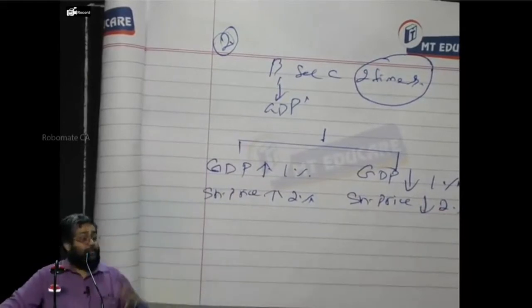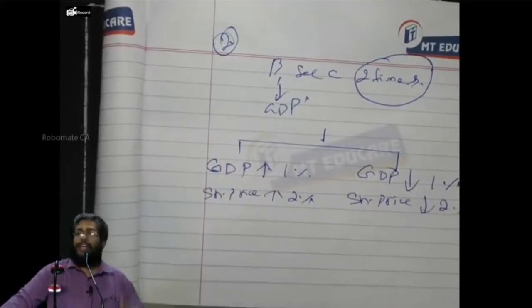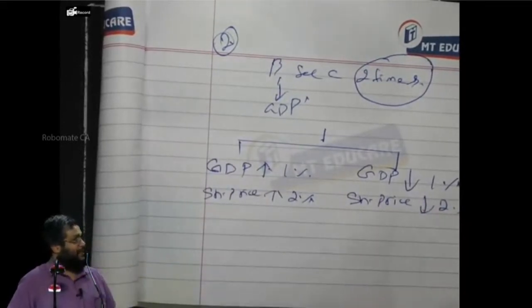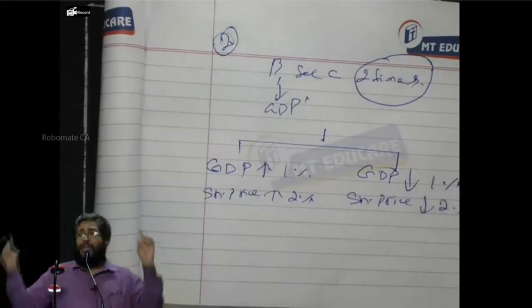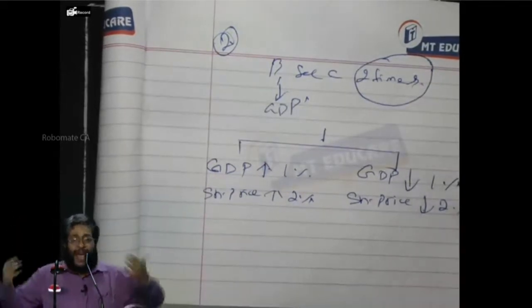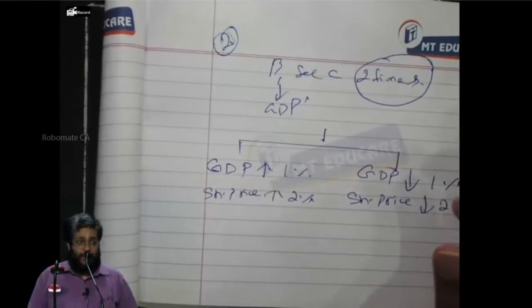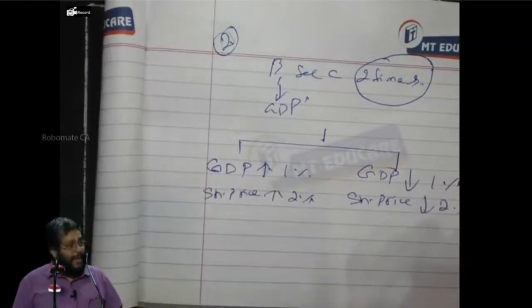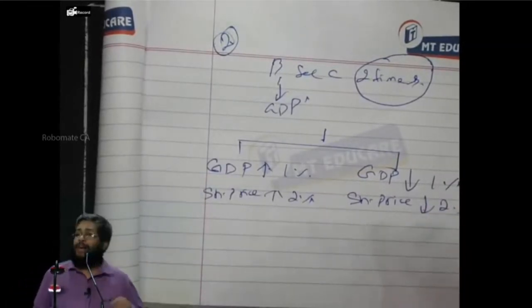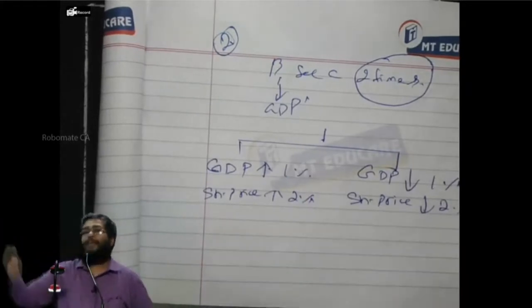Suppose I want to make it plus 1. How to do? Take a short position. It becomes a plus 1. Everybody, yes or no? So a factor beta can be negative as it is, or I can make a factor beta negative by taking a short position. Both can play in the market.